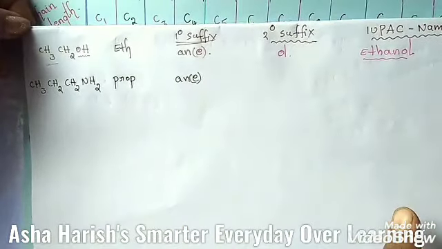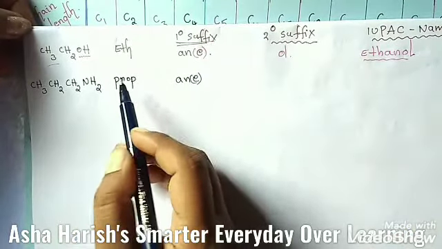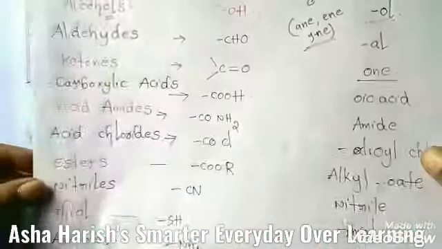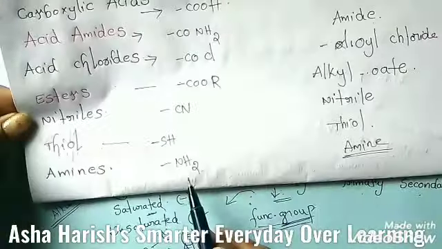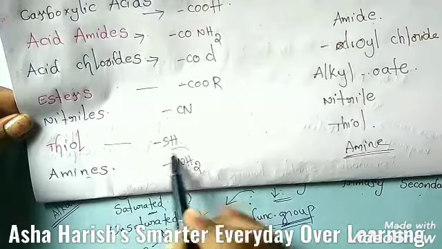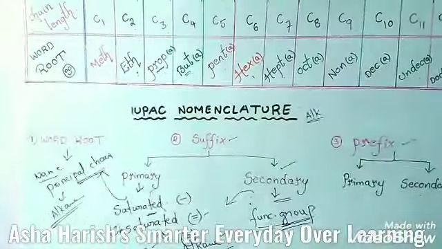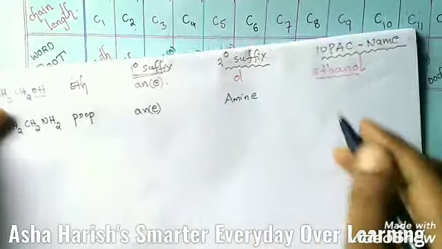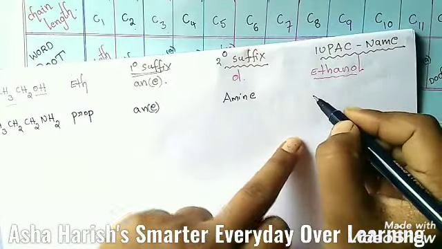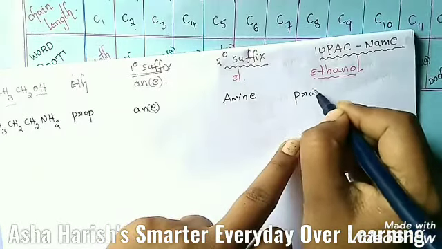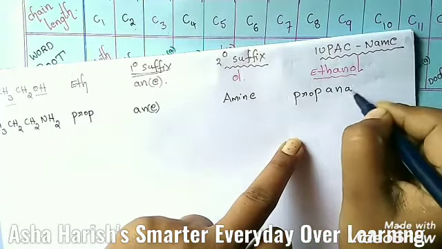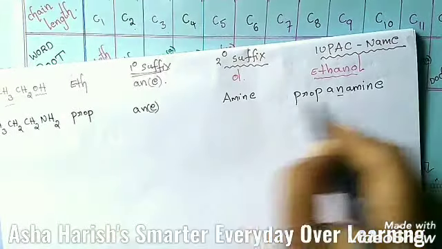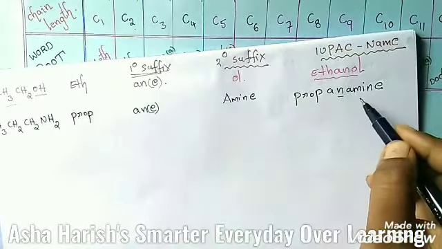And secondary suffix is which type of functional group is located here. NH2, that is the amine group. Then students, here you should write amine, and the IUPAC name is propanamine. You should ignore this E here, propanamine.